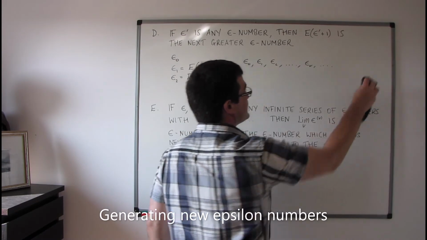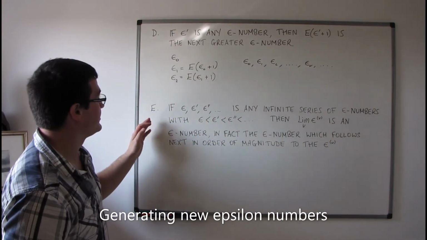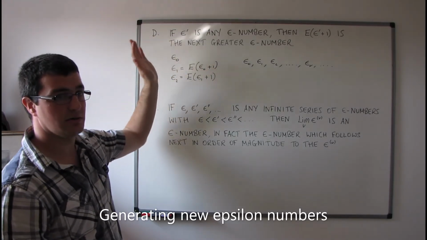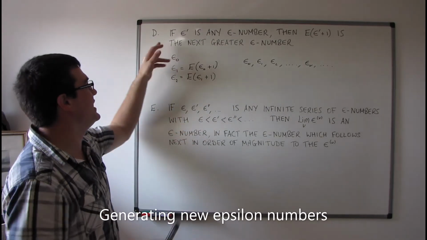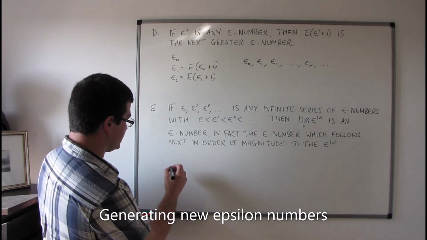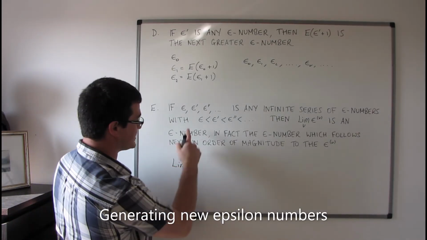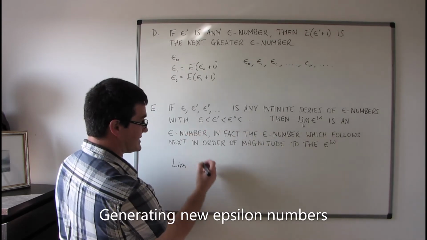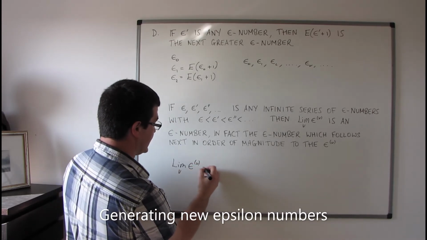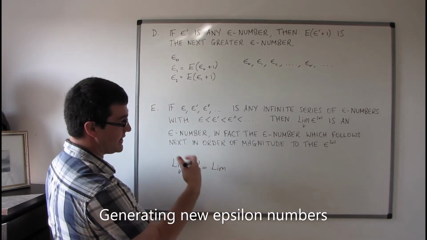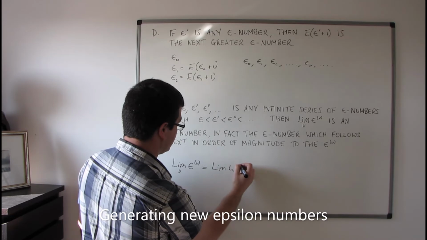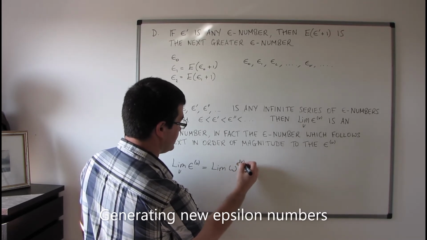So let's have a look at this. It is really just an application of some combination of theorems A, B and C, maybe A and C, to prove D and E. Well, because this is a fundamental series, it has a limit, so the limit of epsilon nu is equal to the limit, because epsilon nu is for each nu an epsilon number, of omega to the epsilon nu.